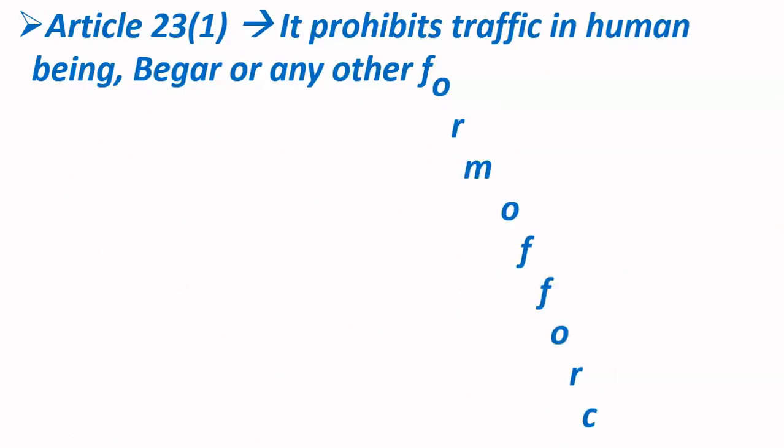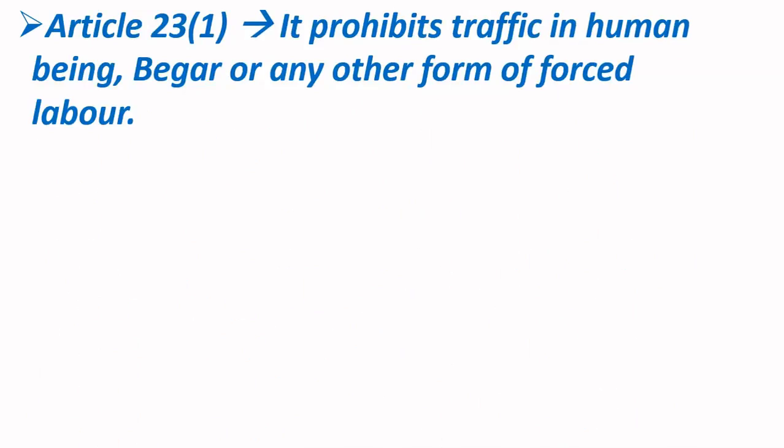So friends, then comes Article 23 Clause 1. What does Article 23 Clause 1 say? It prohibits traffic in human beings, begar or any other form of forced labor.